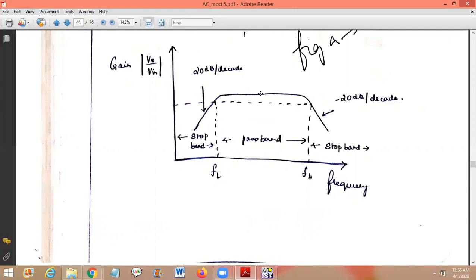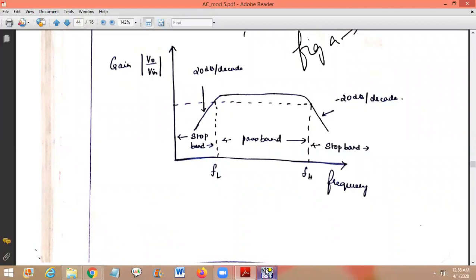From here to here, it forms the frequency response of the first order low pass filter. When we cascade, the frequency responses also get added, and finally the frequency response will look like this. I repeat, from here to here it becomes the frequency response of the first order high pass, and from here to here it becomes the frequency response of the first order low pass. So the frequency response is obtained by cascading; both frequency responses also get cascaded.